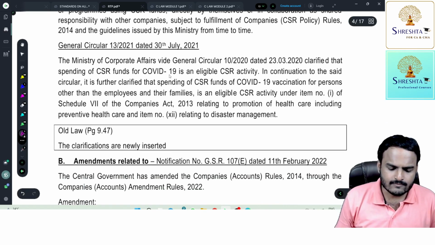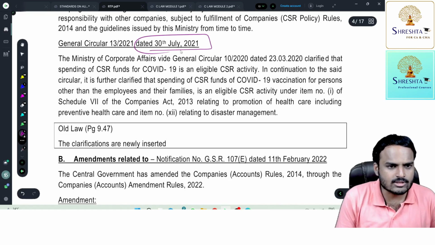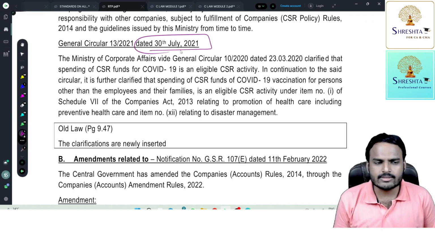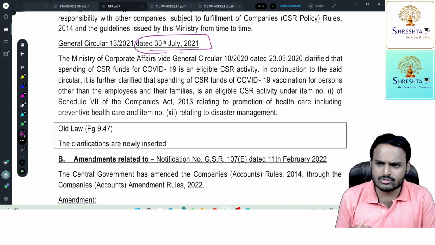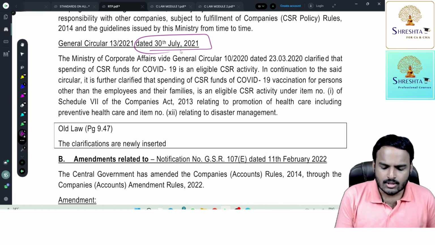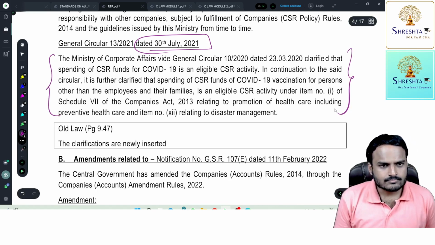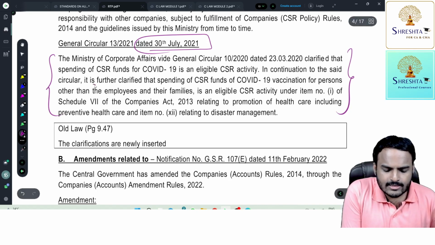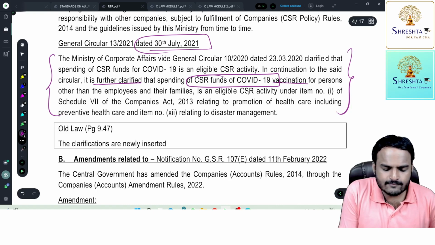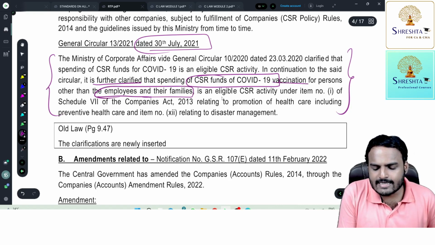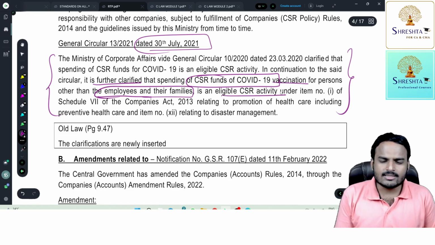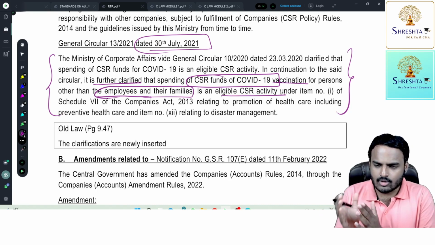The second clarification was given on 30th July 2021. You can observe, the COVID second wave: first wave 2020, second wave 2021, April to July. This clarification is with respect to vaccination. It was further clarified that spending CSR funds on COVID-19 vaccination for persons other than employees and their families is an eligible CSR activity. This point is there in the main concept also.